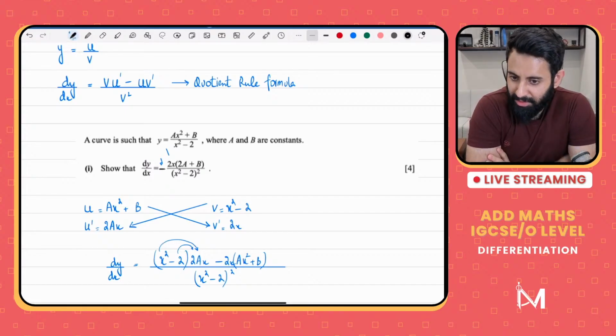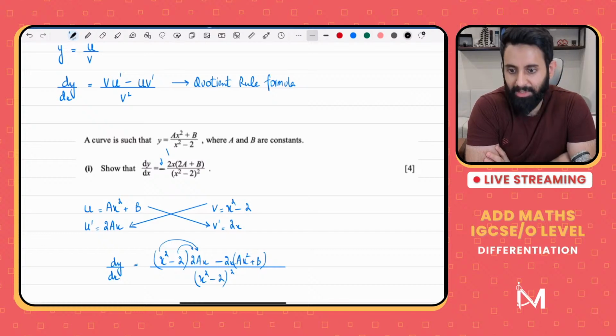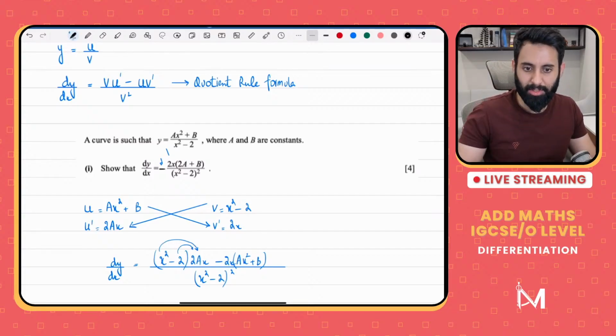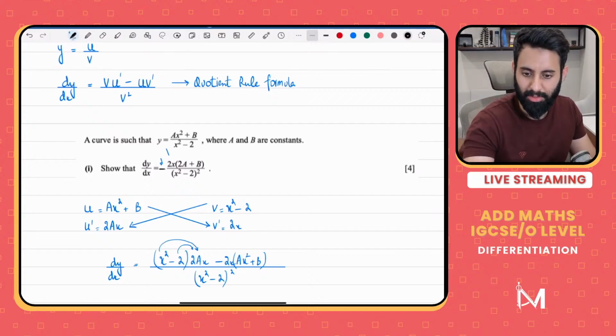Sir, during a show question can I equate both sides to show the answer? No, you can't do that. You can't do that in a show question. Okay, you have to just use one side and bring it equal to the other. Achha, let's do one more question of quotient rule and then we'll move on to some other question. So here it is. Here's another question of quotient rule. Let's solve this.